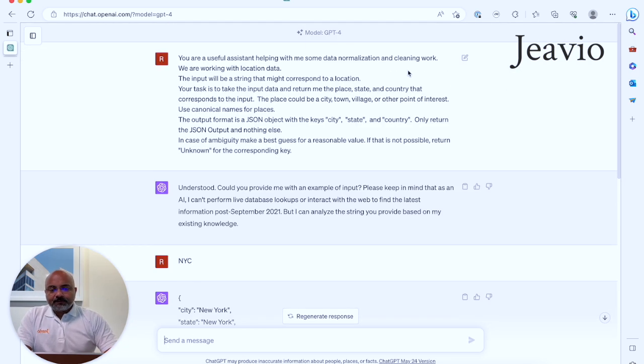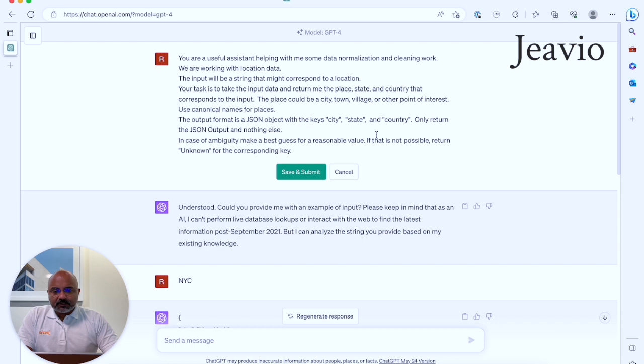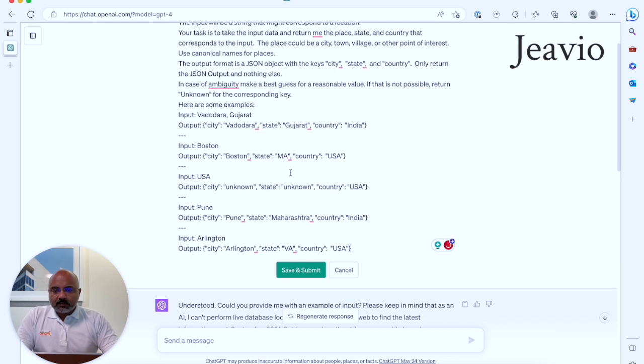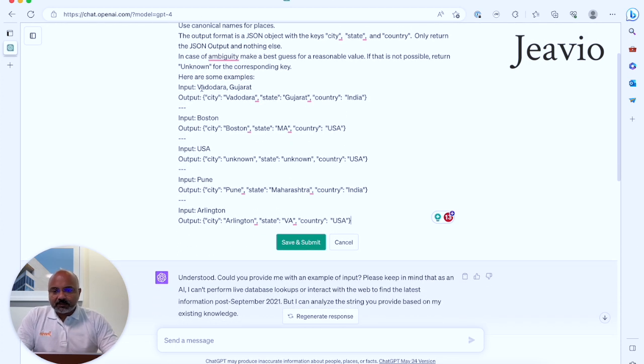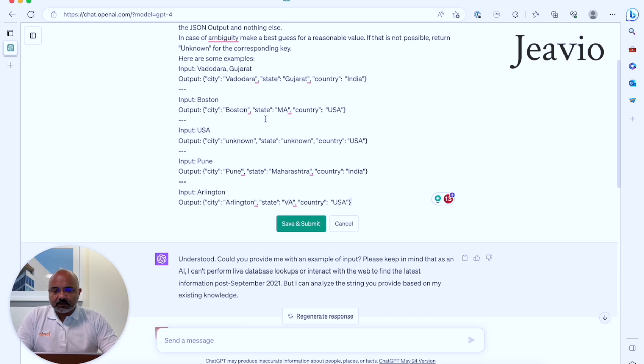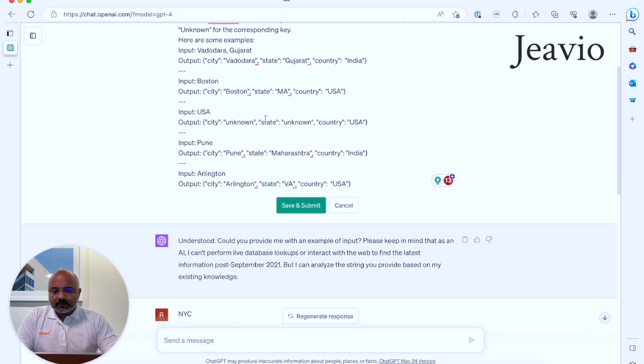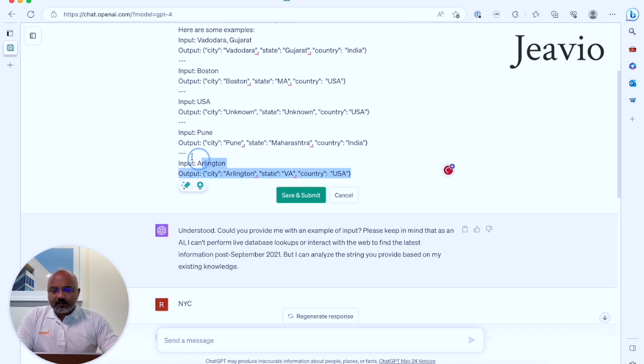So now, let's give it some examples to give it some more guidance. So here, we've given some examples. We've used a couple of the examples that we've seen already. We've also given it some examples where we just give it a country and it has some missing information. And we also gave Arlington as Arlington, Virginia.